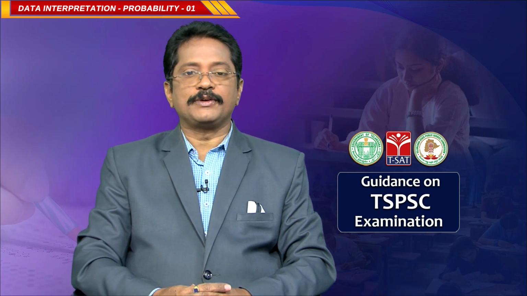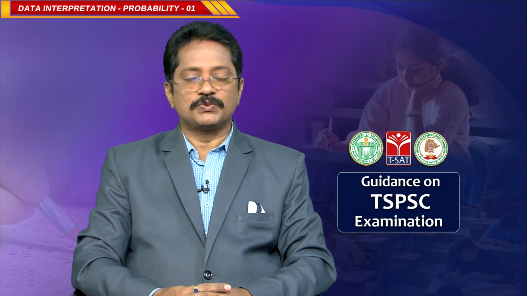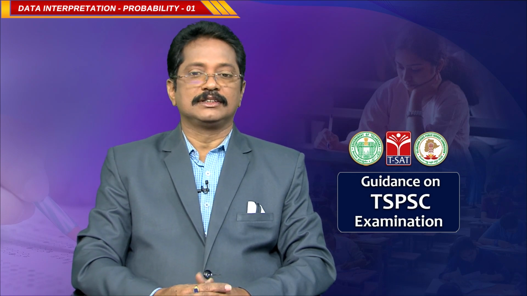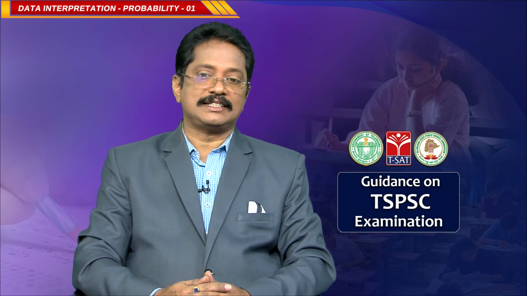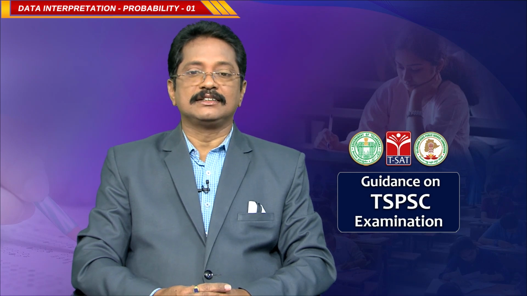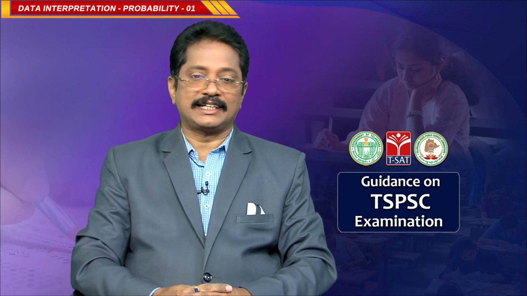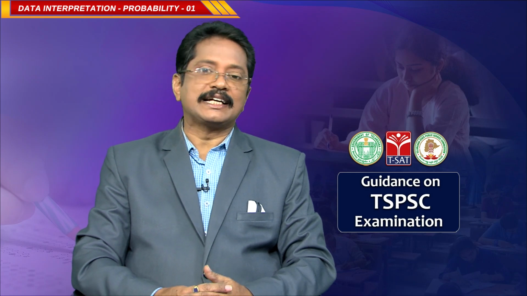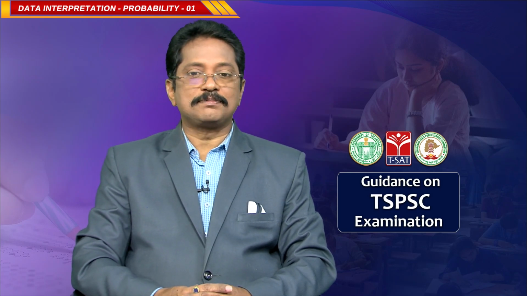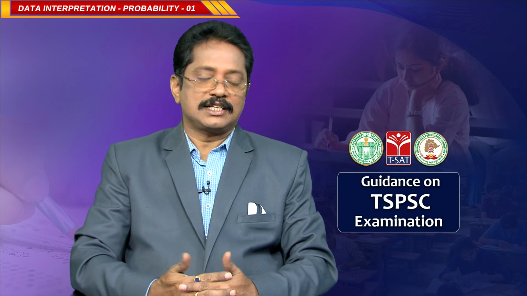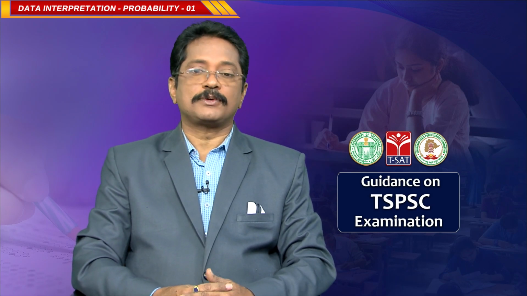In this paper 5, you have section 1 and section 2, where they will ask questions from the concept of science and technology, and section 3 is meant for problem solving and data interpretation. In data interpretation, one of the concepts is probability. So, in this session, we are going to discuss probability.